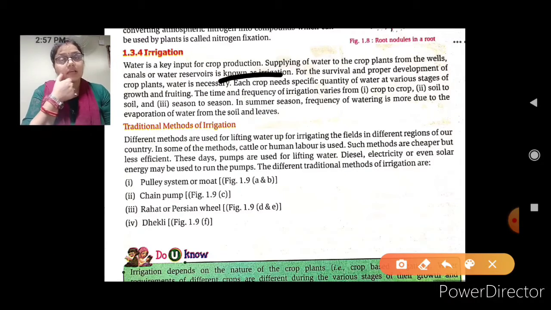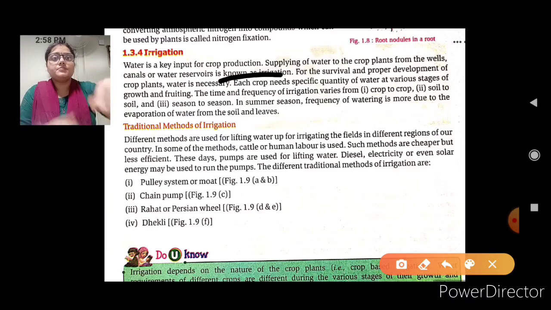If sometimes it is asked what is irrigation, then what you have to write? That the supplying of water to the crop plants from wells, canals, or water reservoirs is called irrigation. It means we are supplying water to our crops. With the help of water only, they take their proper growth.